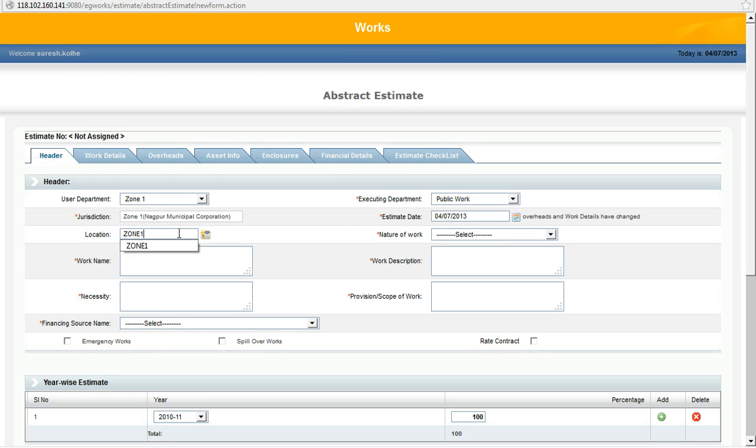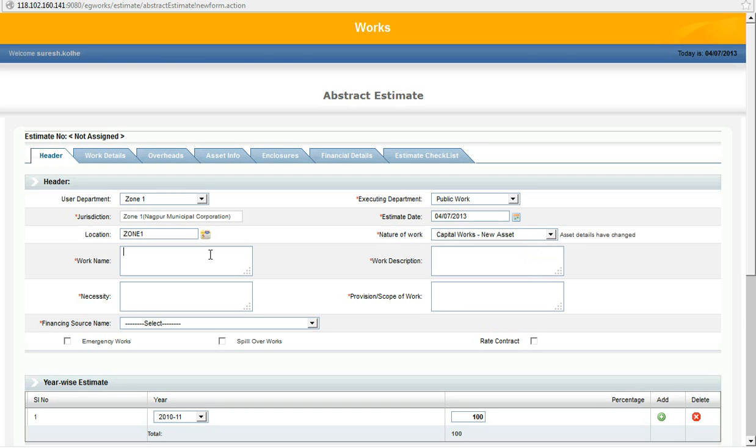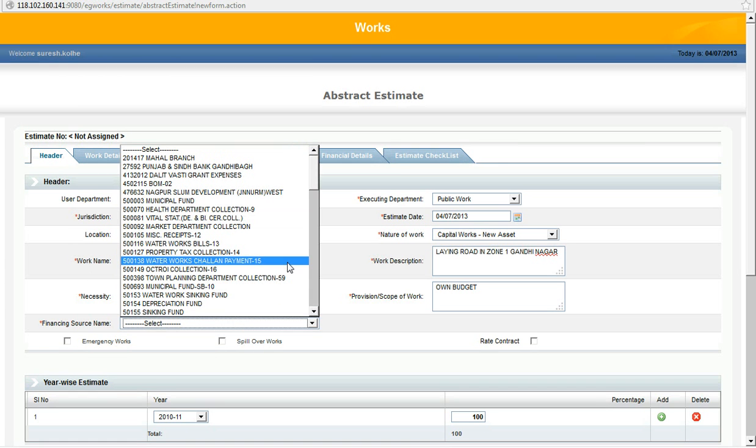Location is zone 1. Nature of work: I'm trying to create a new asset. Capital work, new asset. Work name. Work description, necessity, scope of the work, financing source name defines the budget in which I'm going to execute the project.